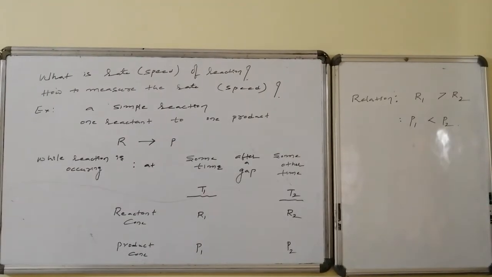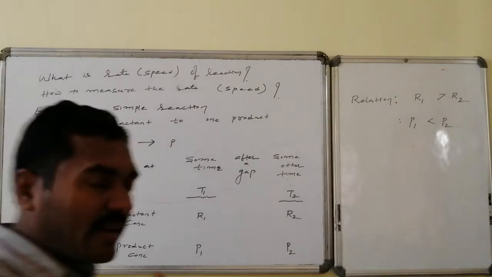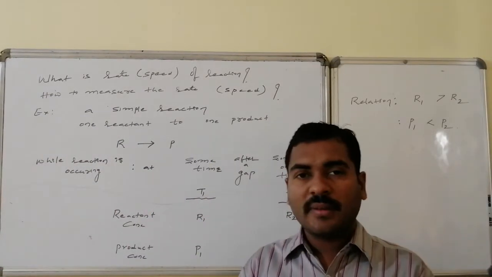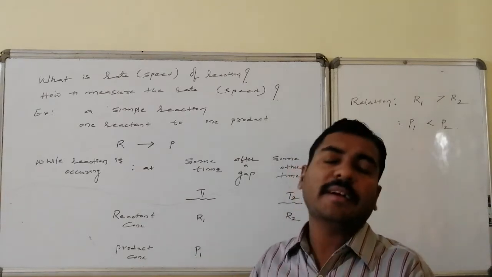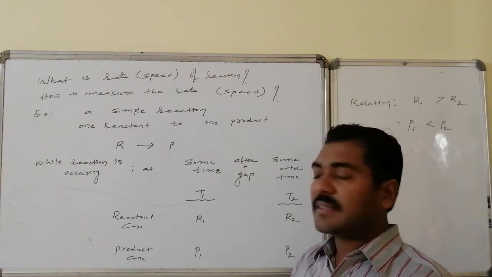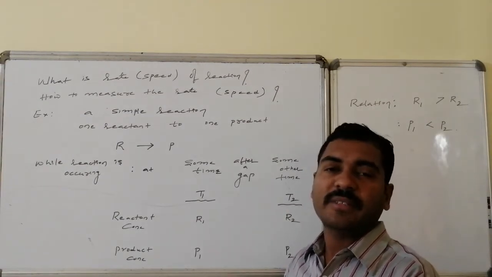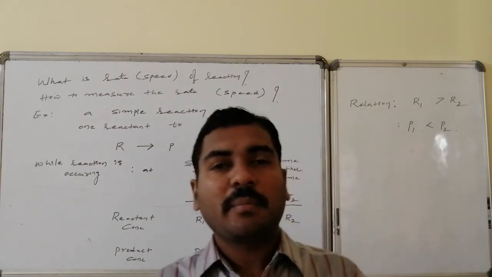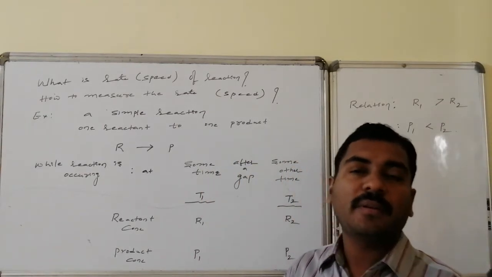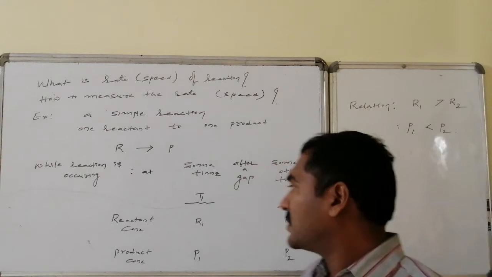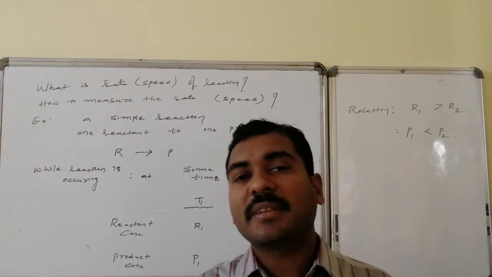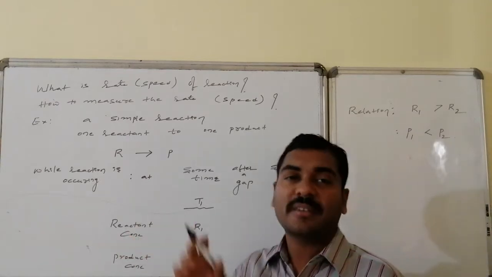For example, a simple reaction where one reactant is converted to one product, R is converted to P. While the reaction is progressing towards the product, at some time T1 we take the information related to the participants of the reaction, and after some time gap, at some other time T2, again, in terms of concentration.